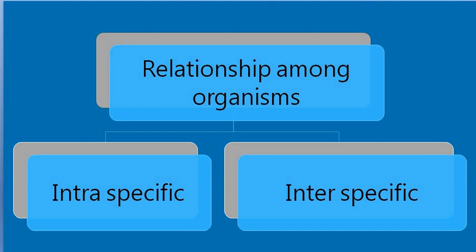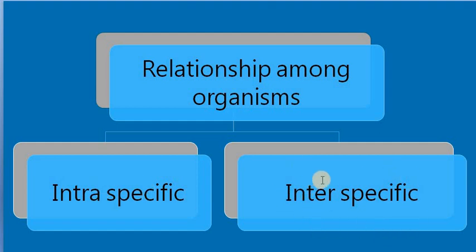When we are talking about relationships among organisms, this relationship may be intraspecific or interspecific. These are not new words. You have already studied these two words, intraspecific and interspecific. Intraspecific means within the same species. What is the relationship between the animals of a particular species or a particular population? That is an intraspecific relationship. What is the relationship shown by one tiger with another tiger of the same population, or of the same community or of the same ecosystem?